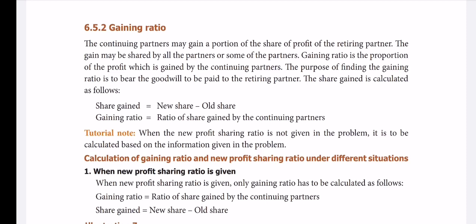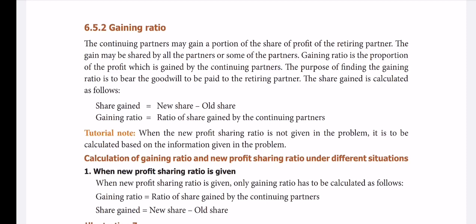1. Equal gain. Please write down the notes in that order. The book does not give them in that order, so I have rearranged them and am giving them in one order. So 1. Equal gain. 2. Unequal gain. 3. Only one partner gains. 4th, when the new ratio is given.